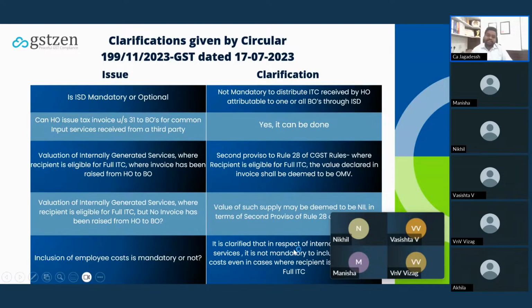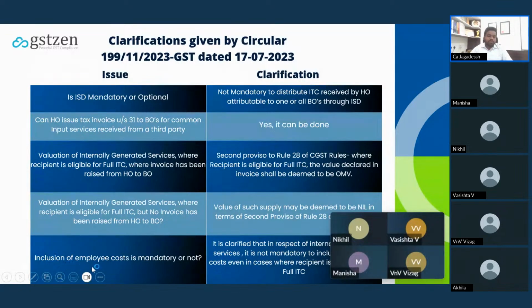In that case, the circular is clarifying that the value of such supply may be deemed to be nil in terms of the second proviso. It is as good as if you have raised the invoice to the Telangana unit also. If you have not raised the invoice, there is no problem in this case.